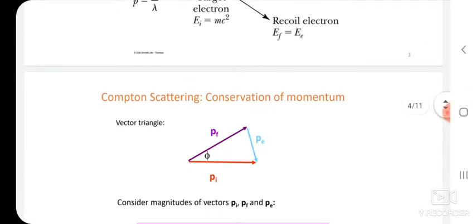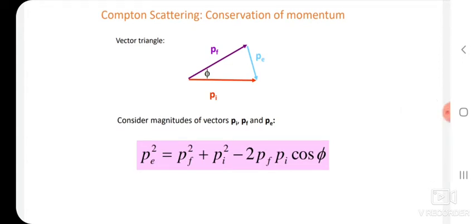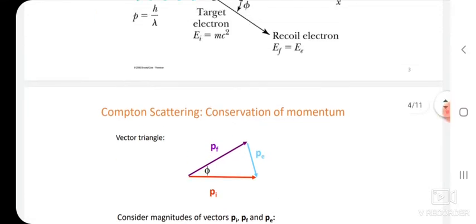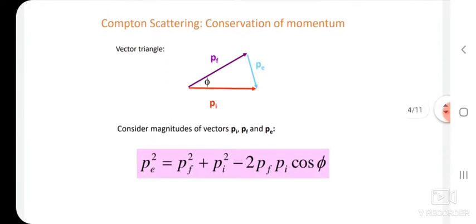Now, in conservation of momentum, if incident and final or recoil momentum make an angle phi, on that basis, by using a vector triangle concept, we can find out the Pe.